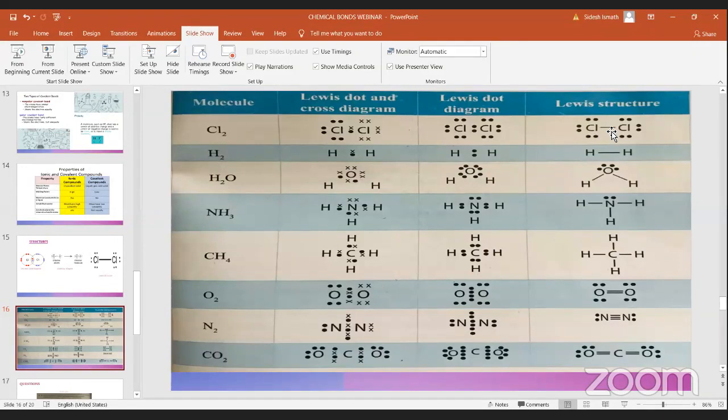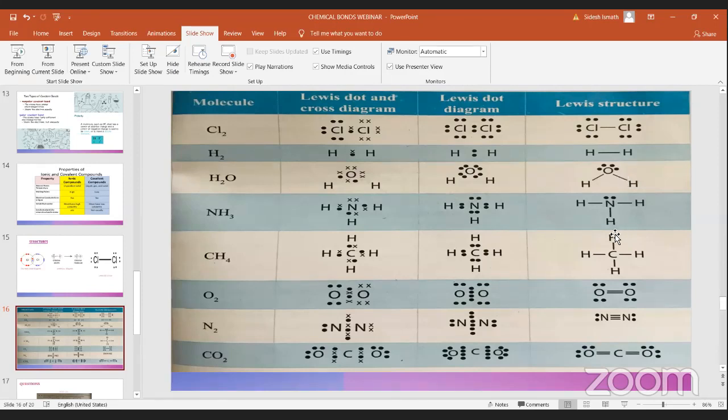Now here you can see between the hydrogens, it has one electron from this hydrogen and 1 electron from this hydrogen. So there are 2 electrons. H2 is a stable molecule. And this is only for covalent. Take H2O, the water molecule: you can see 4 electrons are drawn on top of the oxygen, and 2 lines, one with this hydrogen and one with the second hydrogen. Which means each line represents 2 electrons.